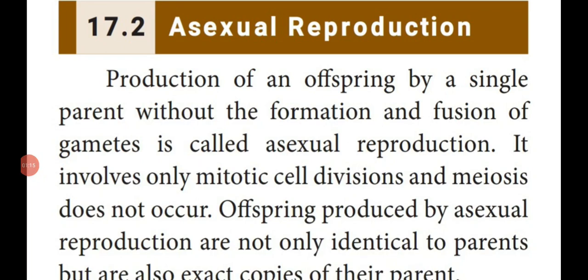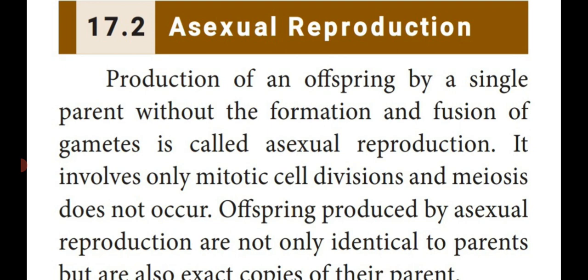Dear students, first asexual reproduction. So in an organism, producing the offsprings or next generation or new individuals without the fusion of the male gamete and the female gamete is known as asexual reproduction.